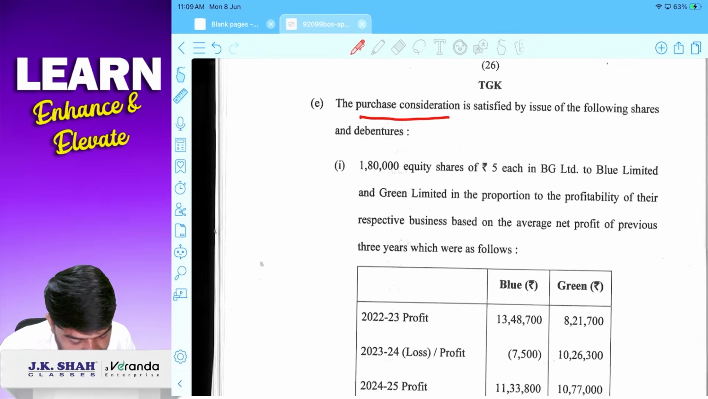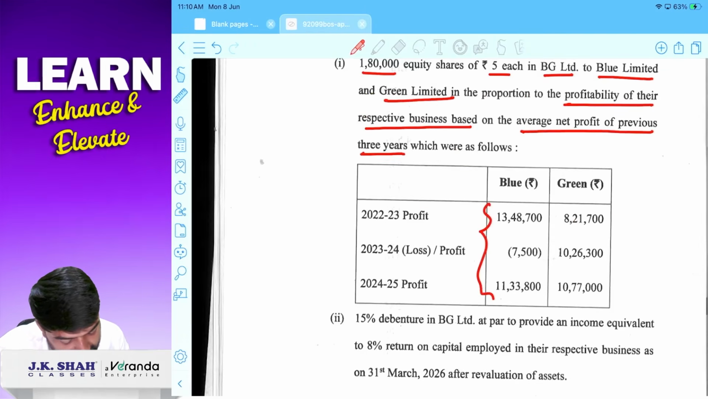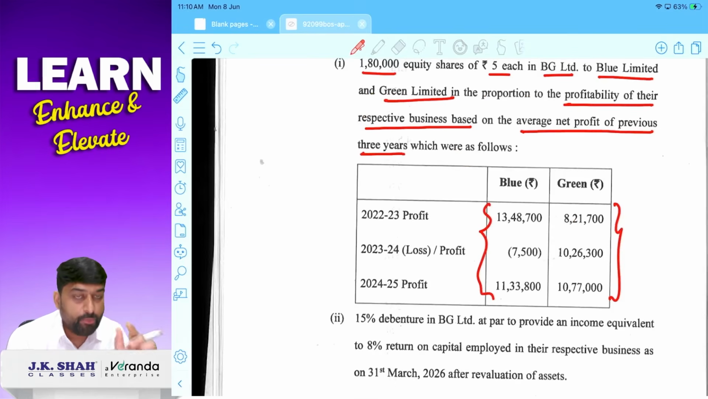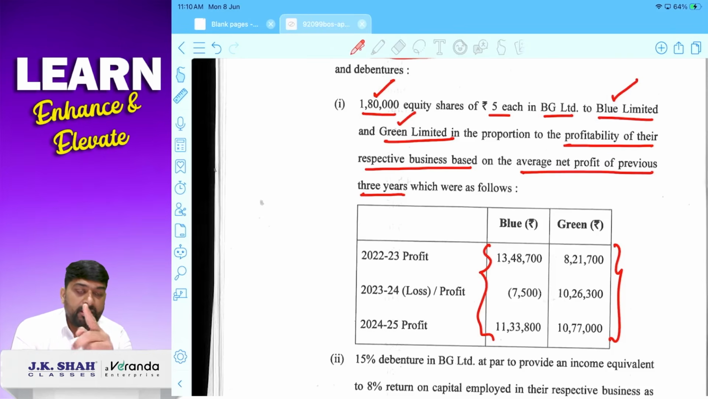Purchase consideration information is given. 1,80,000 equity share of 5 each in BG Limited will be given to Blue Limited and Green Limited in the proportion of their profitability of their respective business based on average net profit of previous 3 years. तो ये 3 साल का average profit निकालने का and you will get particular average profit. वो average profit के proportion में 1,80,000 equity share थोड़ा Blue Limited को देने का, थोड़ा Green Limited को देने का. So how much is payable to equity shareholder of Blue Limited and Green Limited वो यहाँ से मिल जाएगा.